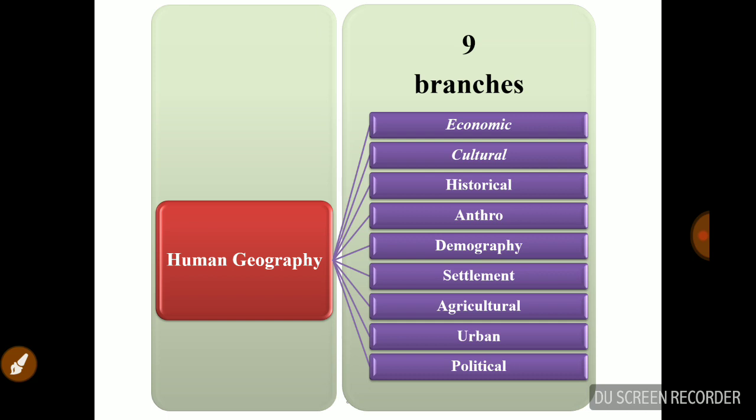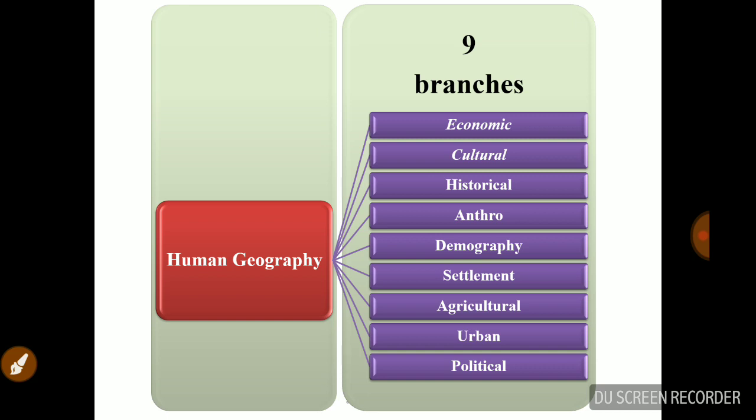Historical geography describes the picture of a region or area. So it gives an important clue in understanding the region as it is at present. So that is history related. Then the next one is anthrogeography. Anthrogeography is the distribution of human communities on the earth, and how it's connected with the environment and all. And next one is demography. Demography is the study of different aspects of population, like birth rate, death rate, age composition, etc. That is demography.